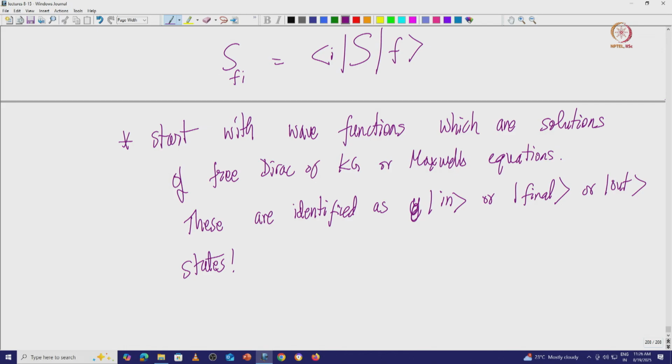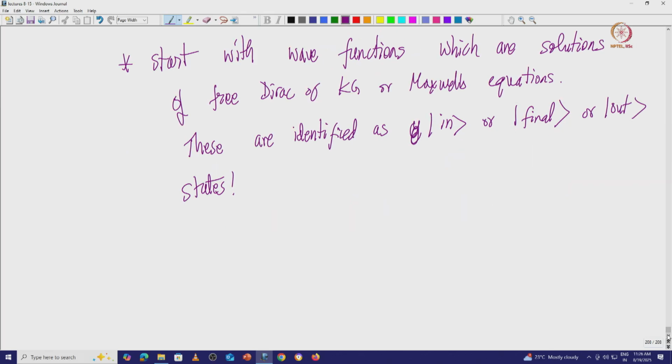These objects are solutions of the free Dirac equation. Free means independent of your interactions, the standard Dirac equation. These are the solutions, and these are the particles you see, whether it is an electron or a positron or a muon or a kaon. They are your in and out states. The S matrix